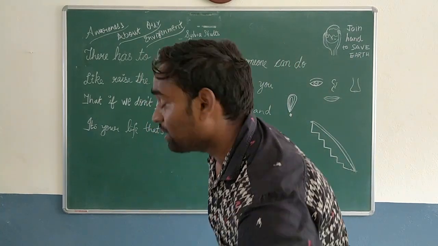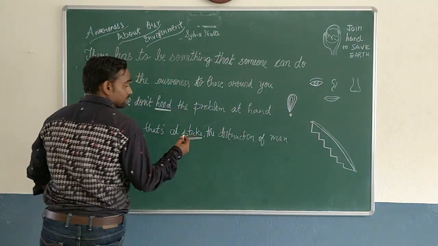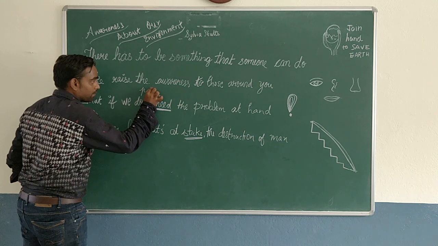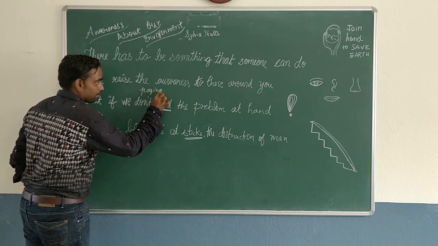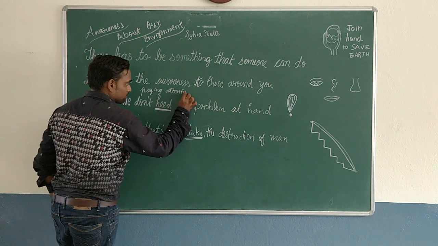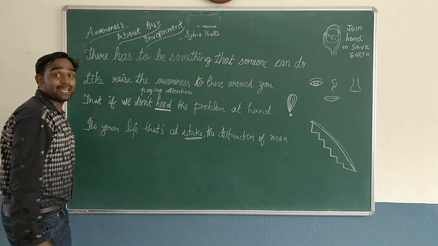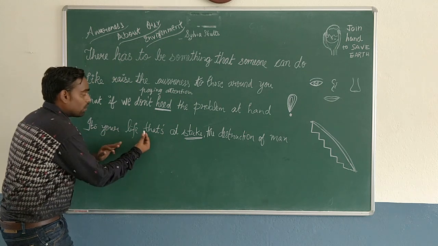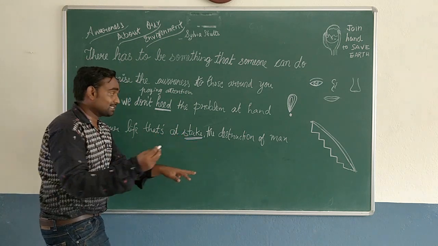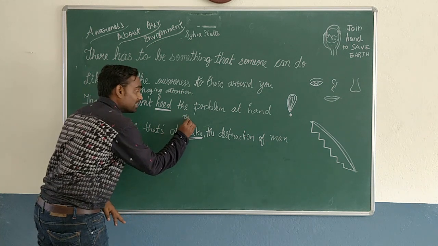Heed means paying attention. It's your life that's at stake means it's your life that's at risk. You know risk now?